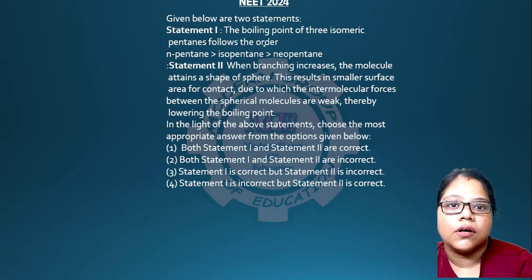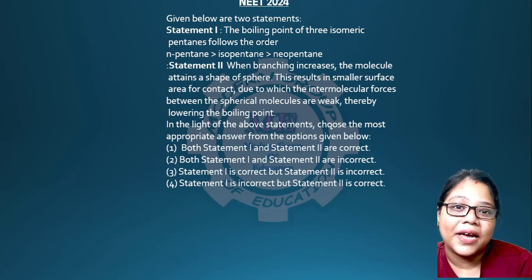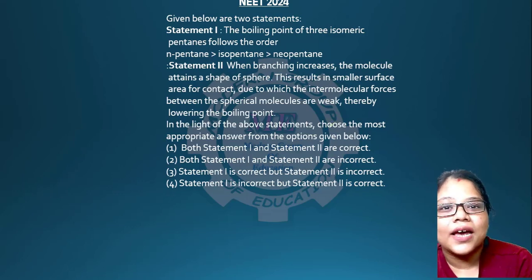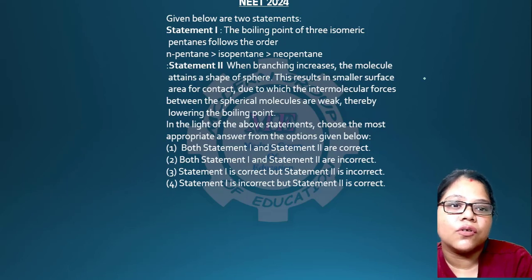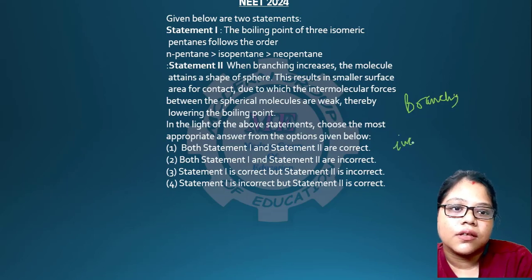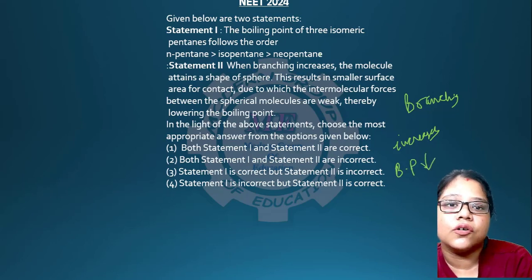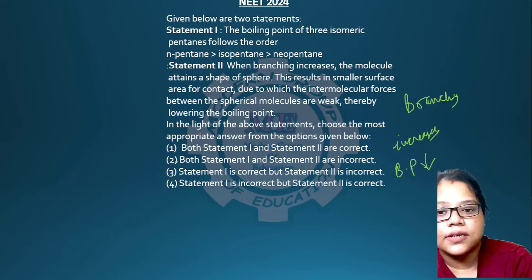Okay, the next question is on boiling point. The boiling point is a favorite now for NTA, I think. The boiling points of 3 isomeric pentanes are given. Obviously, you know, if branching increases, the boiling point goes down. Obviously, neopentane has more branching than isopentane, and yes, both the statements are correct.